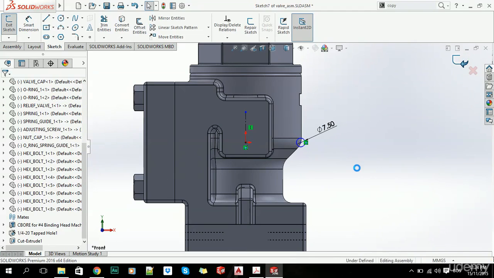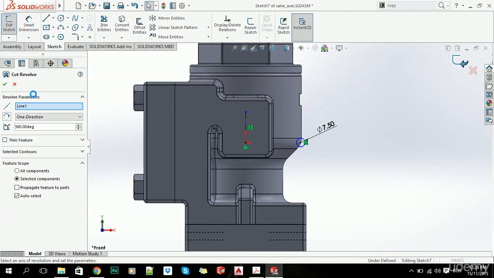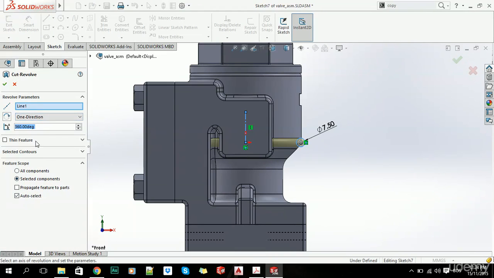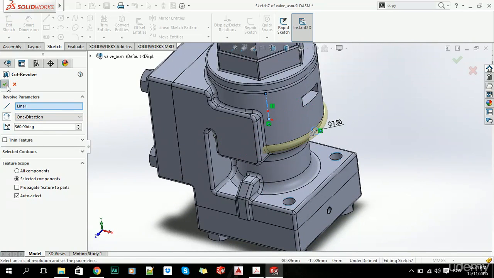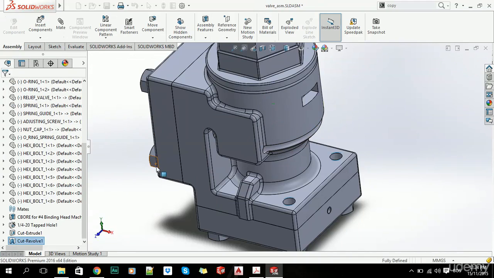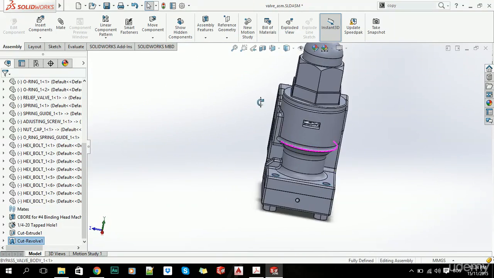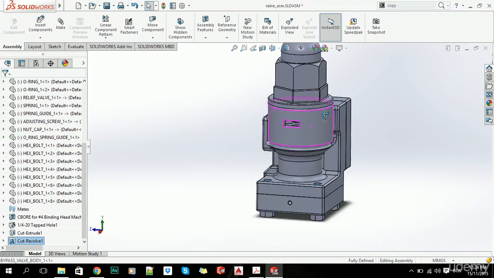Let's just exit our sketch, and we can again change some of these options here, change the angle, and just click OK. And there you have it.